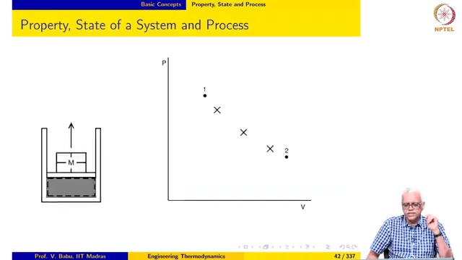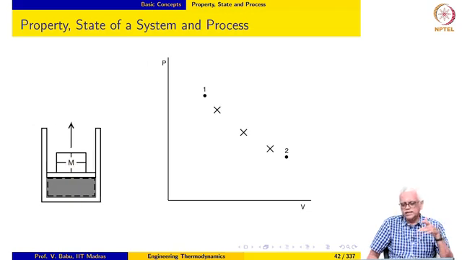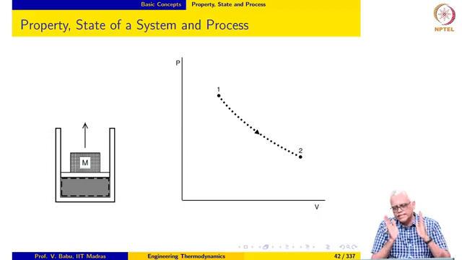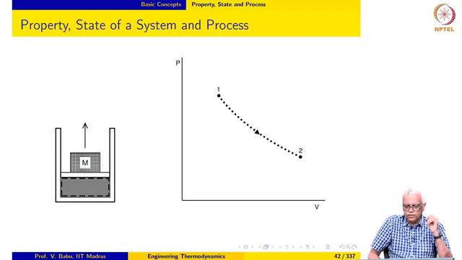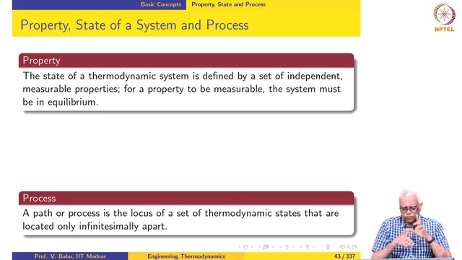So, what this means is I cannot connect these to form a process, I cannot connect these two to get the process that the system has undergone. I cannot connect these again to get the process that the system has undergone. However, I can connect these to get the process that the system has undergone. So, we need states that are located very, very close to each other, or only infinitesimally apart. That is very, very important.